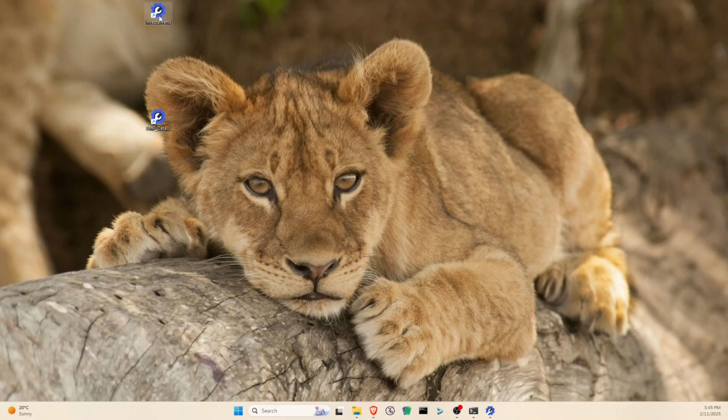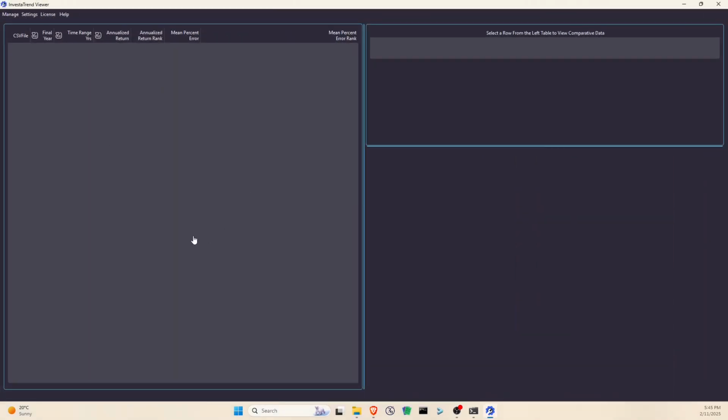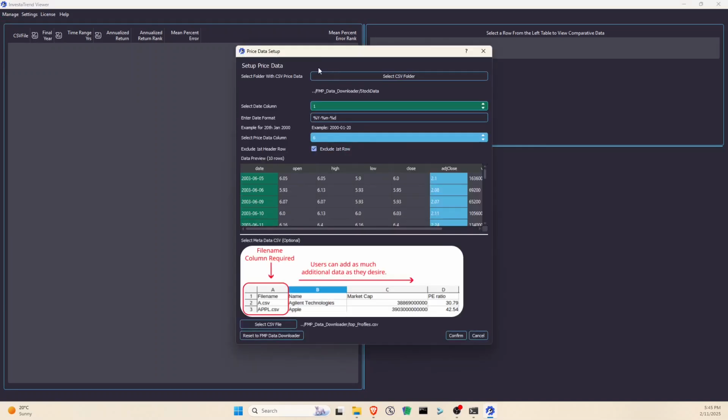Now, open InvestaTrend.exe by double-clicking the InvestaTrend shortcut on your desktop. Once opened, you'll see the main InvestaTrend window. Click Manage, then Import Price CSV Data. If you use the FMP Data Downloader, simply click the Reset to FMP Data Downloader button.